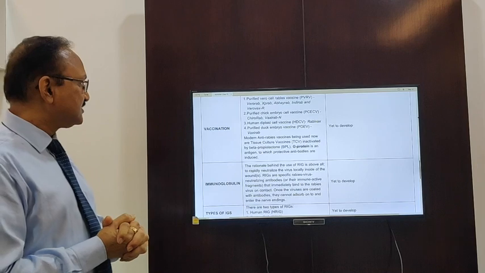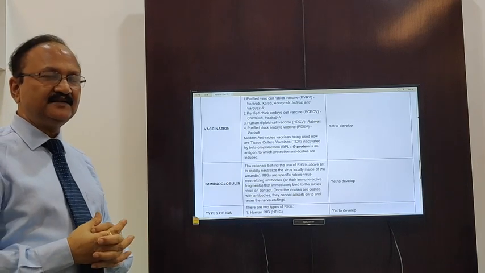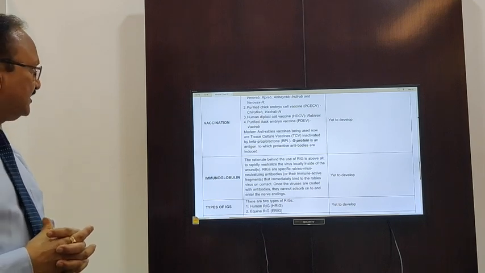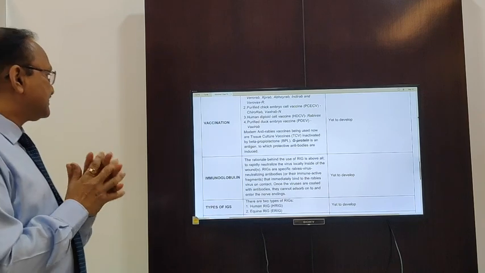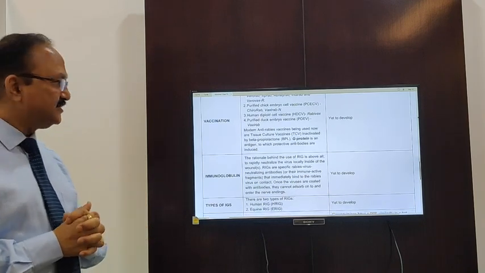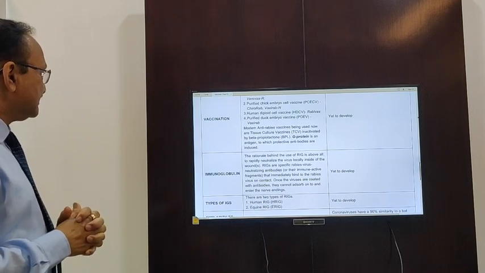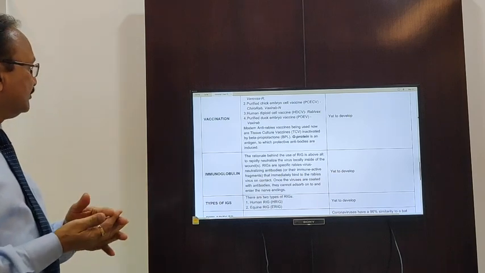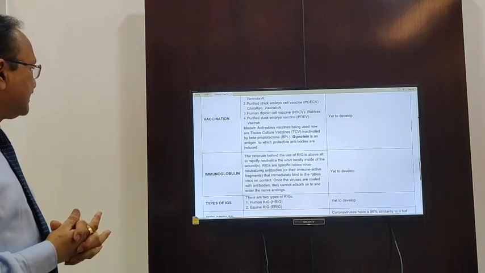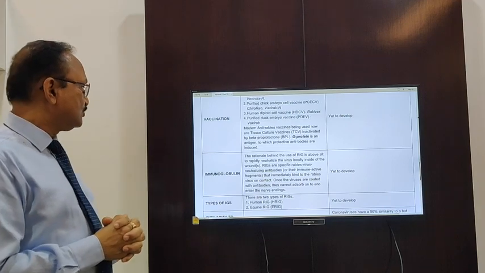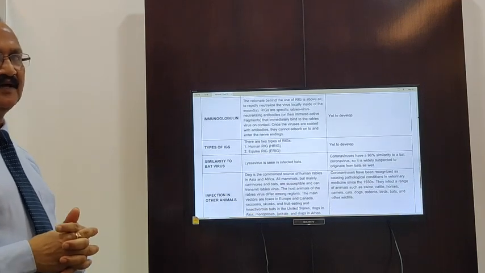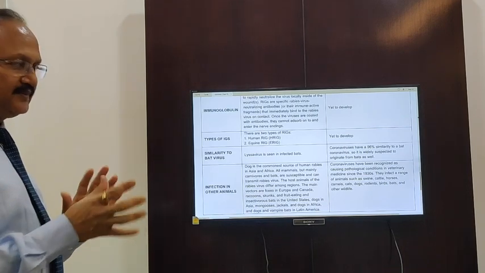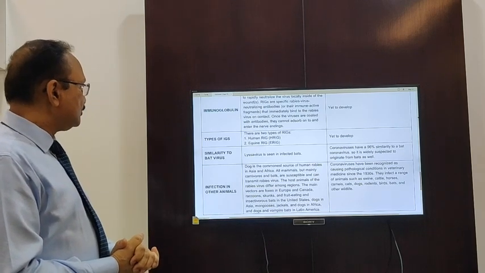As far as immunoglobulin is concerned, the rationale behind the use of RIG, that is rabies immunoglobulin, is above all to rapidly neutralize the virus locally inside the wound. RIGs are specific rabies virus neutralizing antibodies, and when they come in contact with the virus, they immediately neutralize it. And we have yet to develop immunoglobulin against coronavirus; on these guidelines we can develop it. The types of immunoglobulins for rabies are 2 types, the human RIG and equine RIG. And in the case of coronavirus, we have yet to develop it, and on the same guidelines we can develop it.